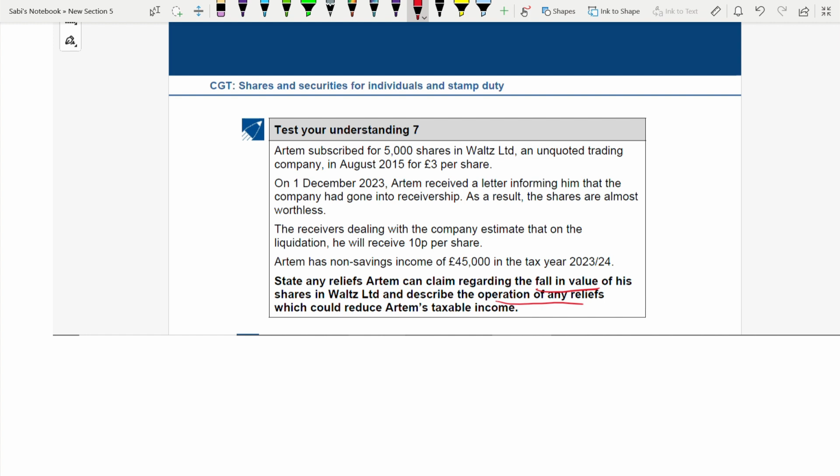So he has subscribed for 5,000 shares in an unquoted trading company at £3 per share, and received a letter informing him that the company had gone into receivership, that means liquidation. Shares are almost worthless. The receivers dealing with the company estimated that on liquidation he will receive 10 pence per share. Non-savings income he has of £45,000. So tell me, what are the reliefs you could think of?